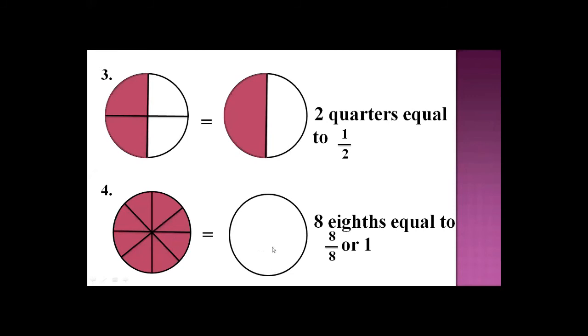This is the whole circle and this is 1, 2, 3, 4, 5, 6, 7, 8. They are asking about 8 upon 8. It means the whole numerator and whole denominator are colored. The total number of parts is 8 and the numerator is also 8, so all parts are colored. So your answer here is 8 eighths equal to 8 upon 8 or 1, because all the 8s are colored.